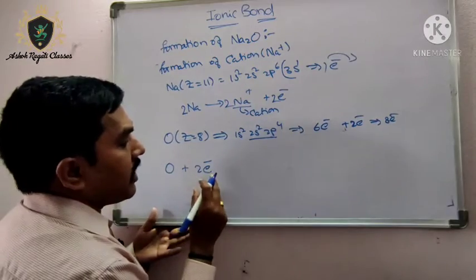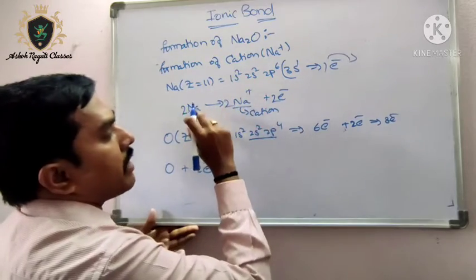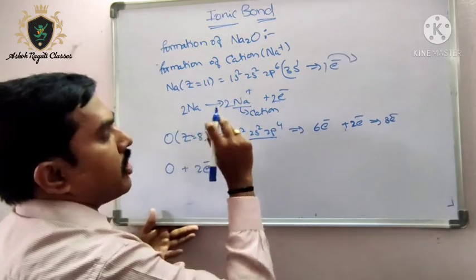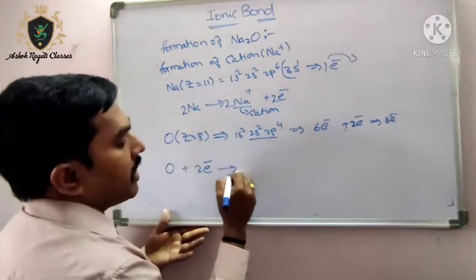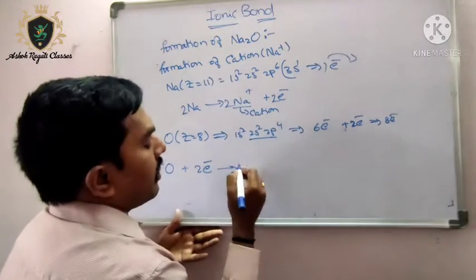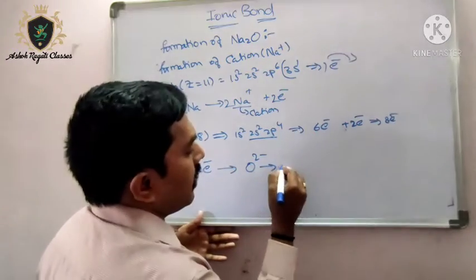These 2 electrons come from the 2 sodium atoms, each releasing one electron, which are added to oxygen, making oxygen an anion, O2 minus.